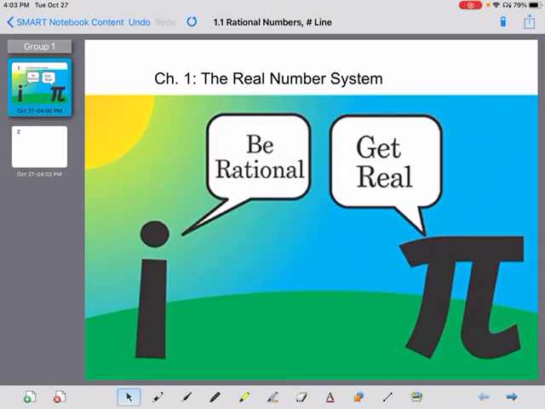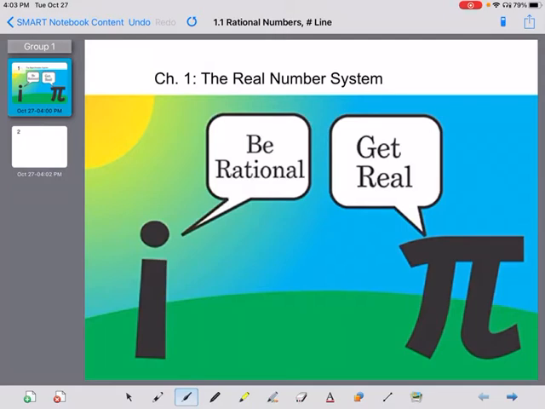Yeah, let's go. All right, so this is the real number system, and yes, you can start laughing already because this is the world's funniest joke. Okay, it's not the world's funniest joke, but it's one of the funnier math jokes out there. What? You don't get it? Oh, congratulations. I will explain it to you.